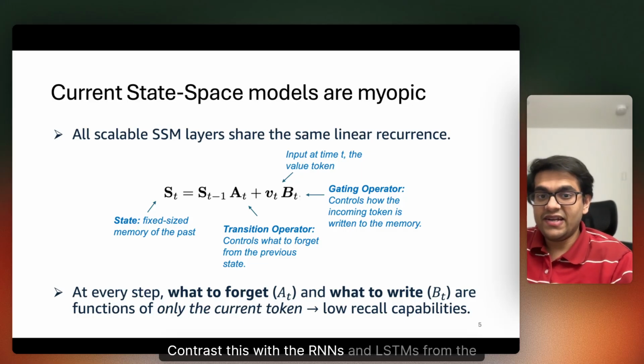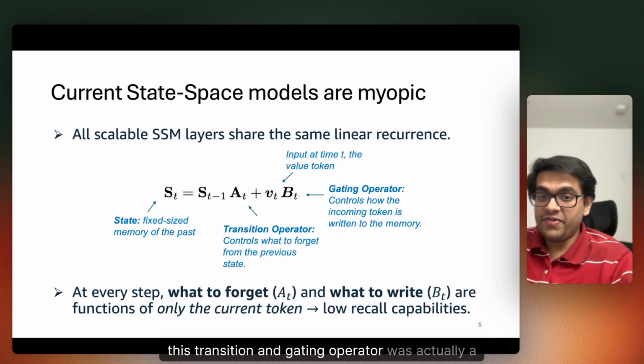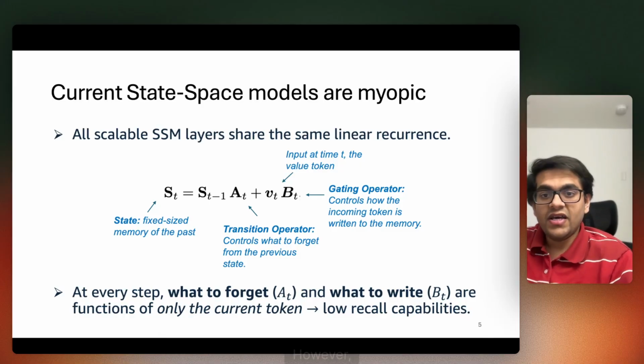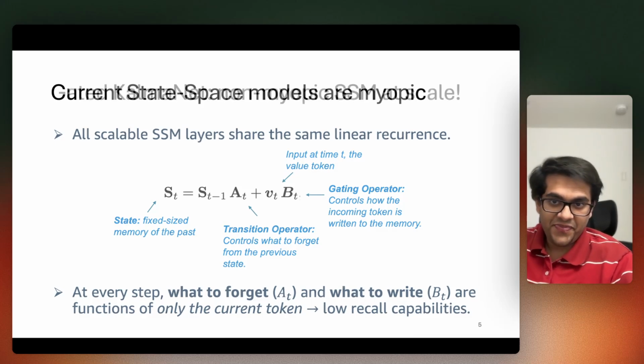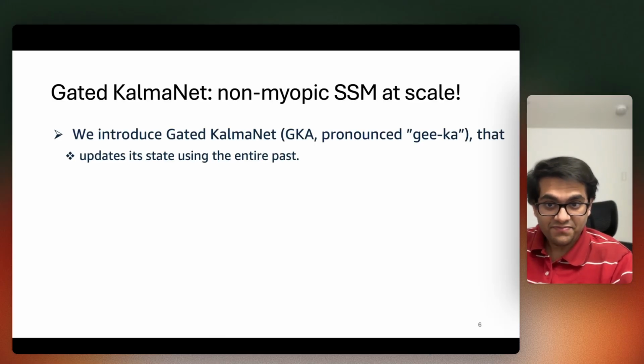Contrast this with the RNNs and LSTMs from the 90s. There, this transition and gating operator was actually a nonlinear function of the previous hidden state and the current input. However, this design was not scalable. Our contribution, Gated KalmaNet, to the best of our knowledge, is the first non myopic SSM at scale.